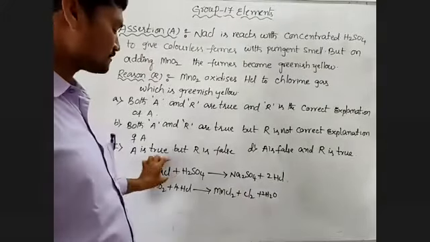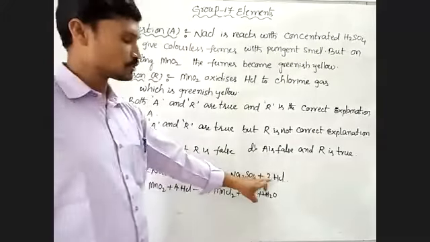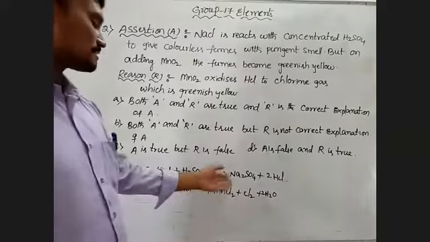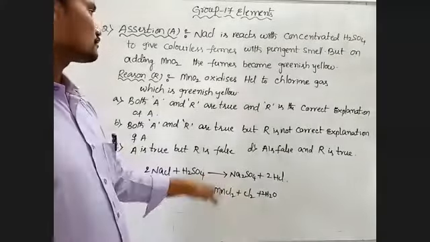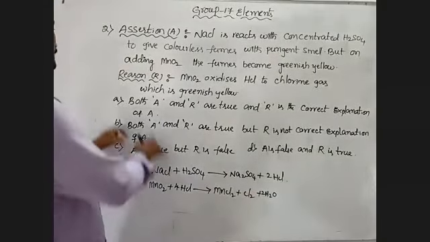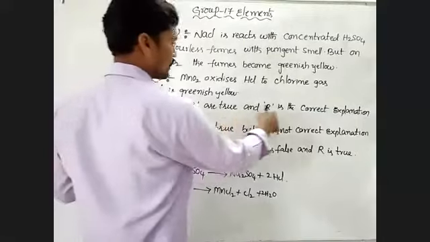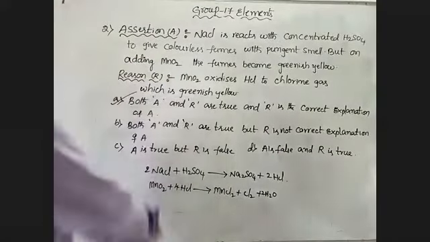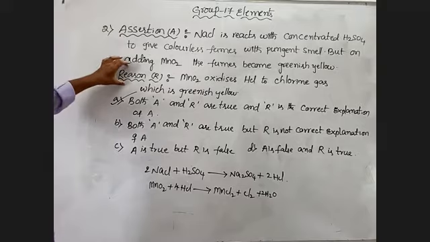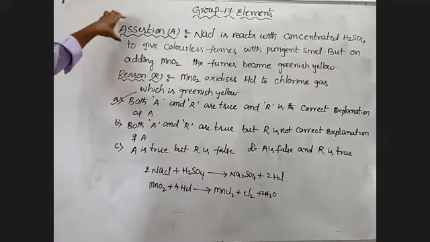In this reaction, pungent smell is due to formation of HCl. This is converting to greenish yellow clear chlorine gas. Okay, fine. So here both A and R are true, and R is the correct explanation of A. That means option A is the correct one. Both are correct, and R is a suitable explanation for the assertion.